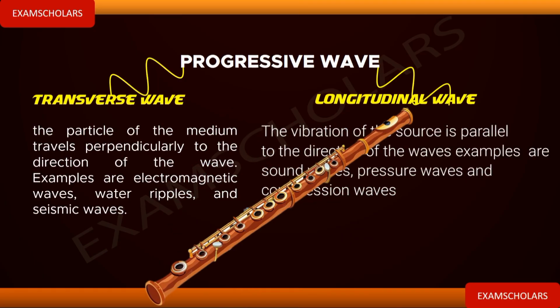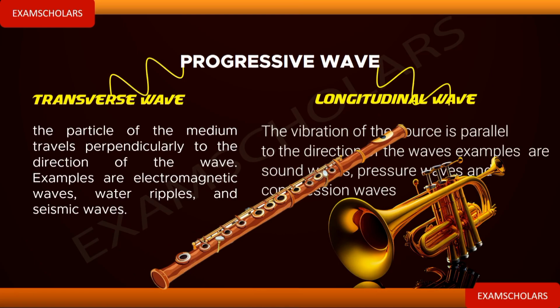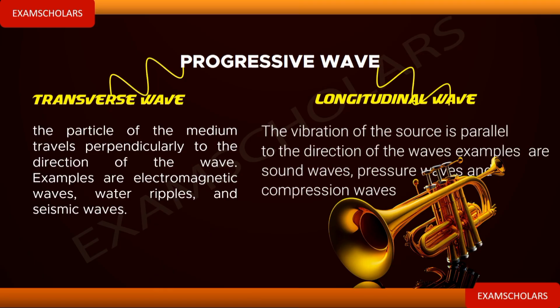Let's play flutes and trumpet. As you are blowing inside the trumpet, the air is vibrating. We have rarefaction and compression of air to produce sound. That is mechanical wave. All I just explained, they are all types of mechanical wave. Let's move forward. Another example of longitudinal wave, we have sound wave, pressure wave, and compression waves.